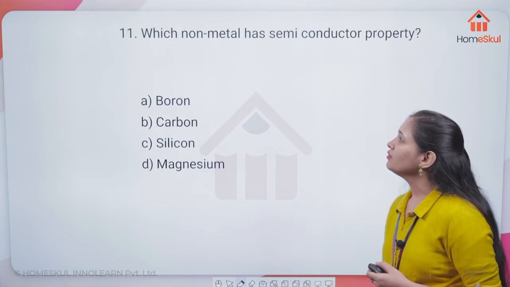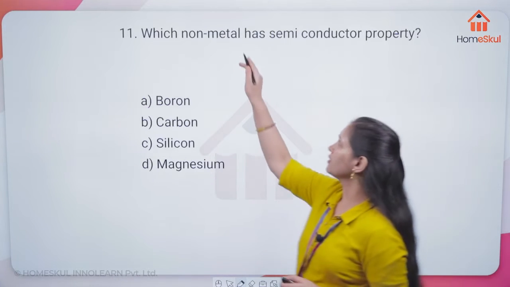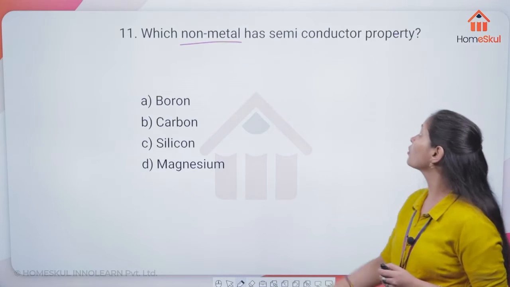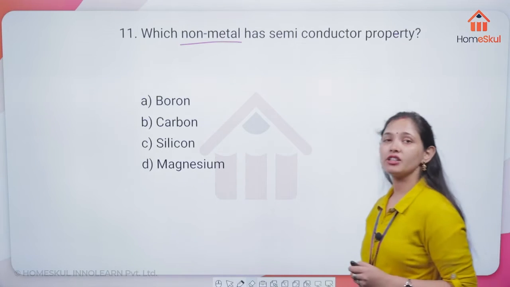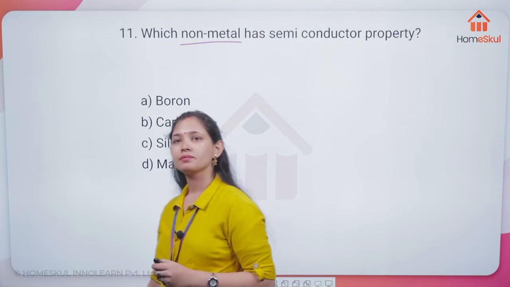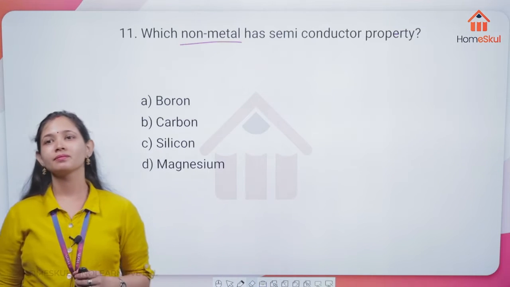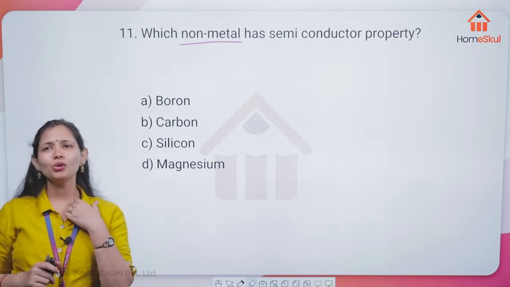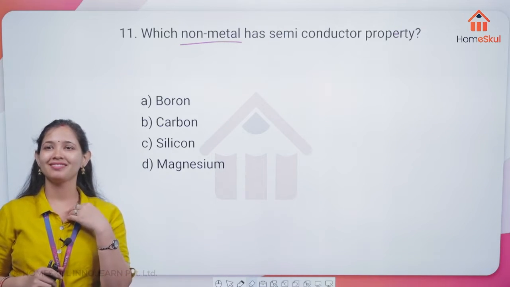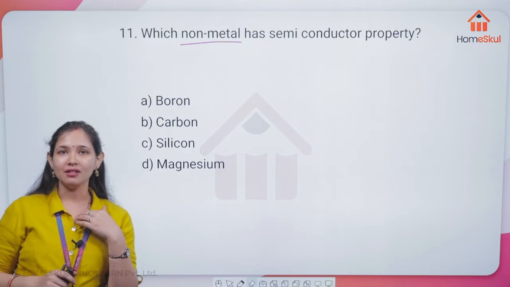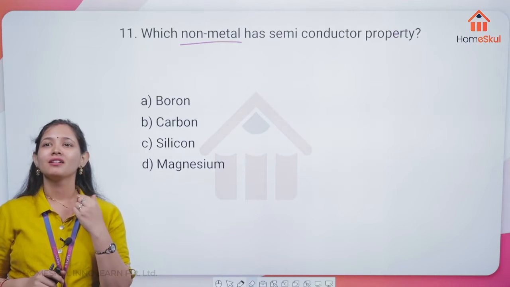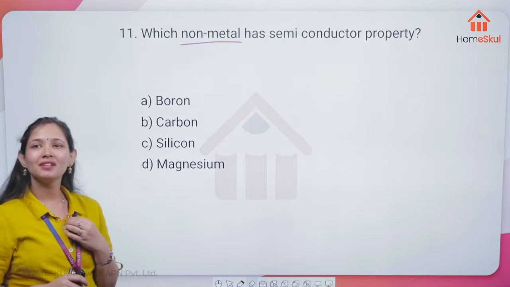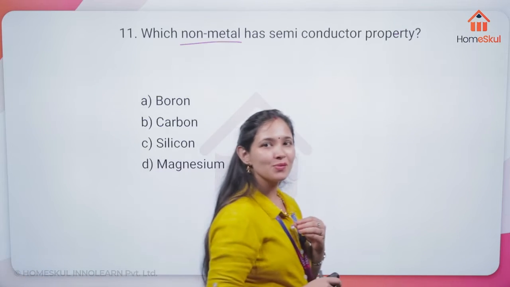Here, which non-metal has semiconductor property? Semiconductor property. Do you know what semiconductors are? B. Anyone else?